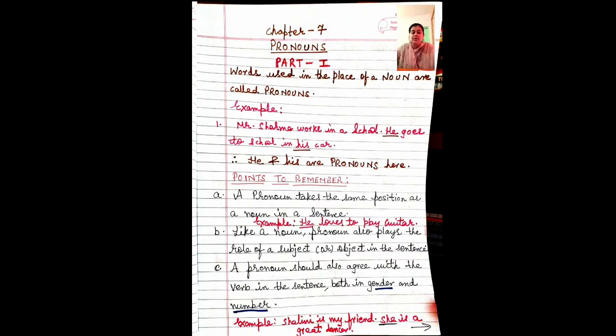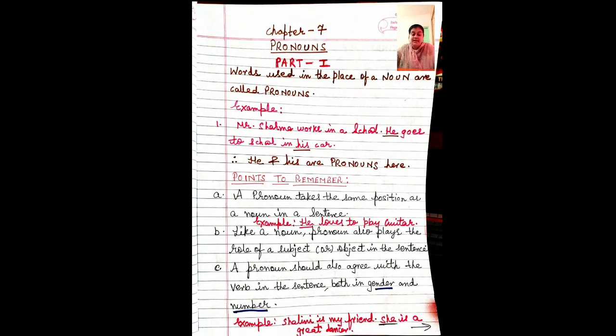Now some points you have to remember regarding pronoun. A pronoun takes the same position as a noun in a sentence. As a noun takes, a pronoun also takes the same position in the sentence. Example, suppose I say Shyam loves to play guitar. Instead of saying Shyam, I can say he loves to play guitar.